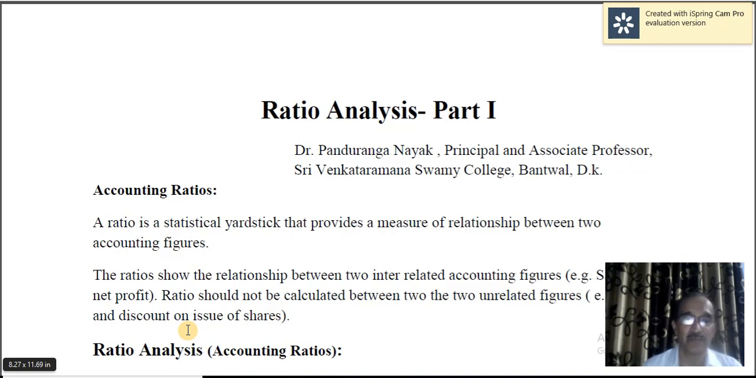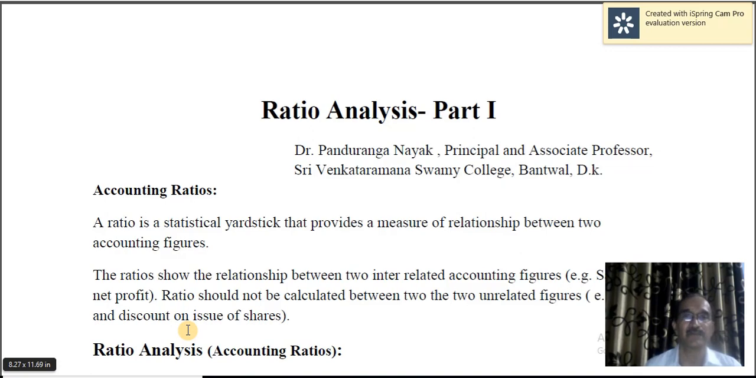Ratio should not be calculated between two unrelated figures. For example, sales and discount on issue of shares. These two figures are totally unrelated, and even if you calculate the ratio, that will not serve the purpose. So therefore, ratio is the yardstick that provides the measure of relationship between two accounting figures.